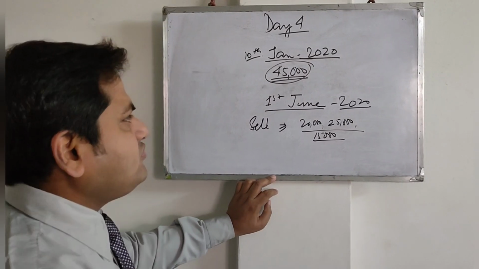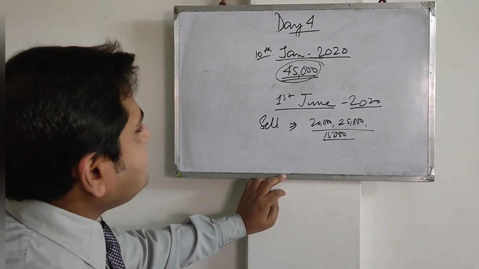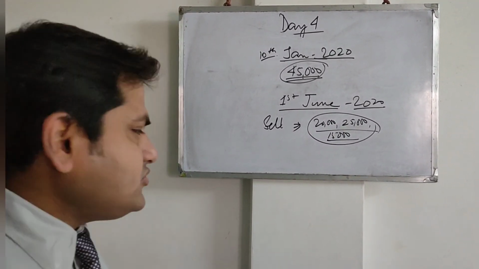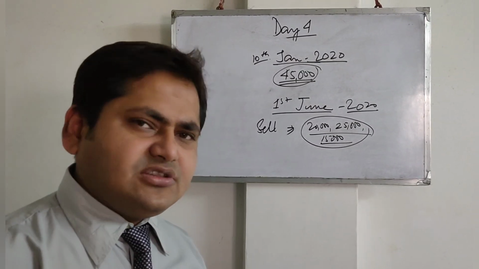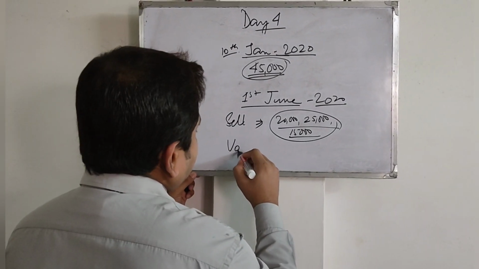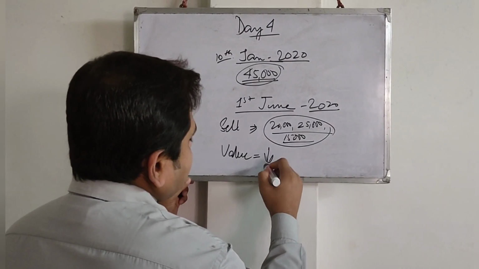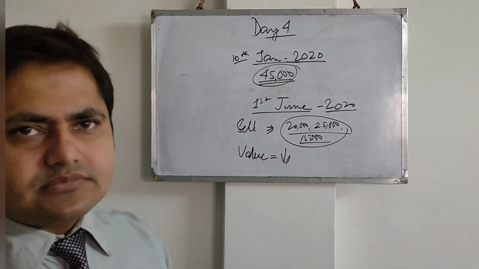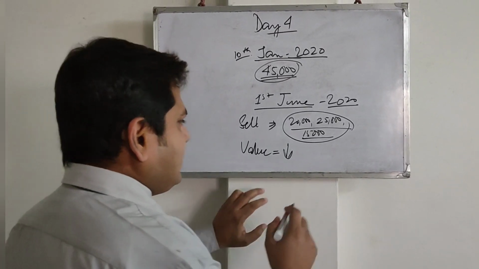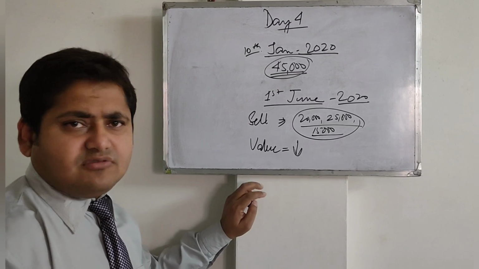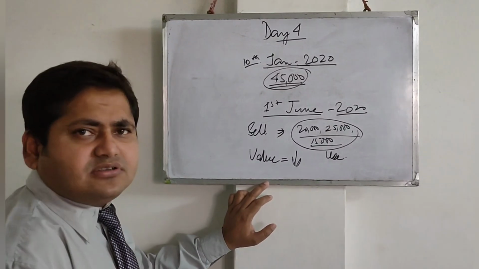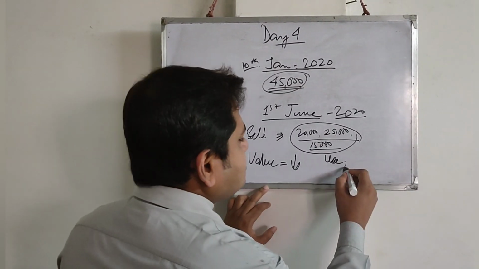On 10th January, when the phone was bought, it cost 45,000 rupees, and now when I'm going to sell it, I'm going to fetch around 15,000 or maybe 20,000 or maybe 25,000 rupees. So the question is, why has the value of this mobile phone reduced? The value has reduced due to various reasons. The reasons can be due to use. I have used the mobile phone, so the value reduced.